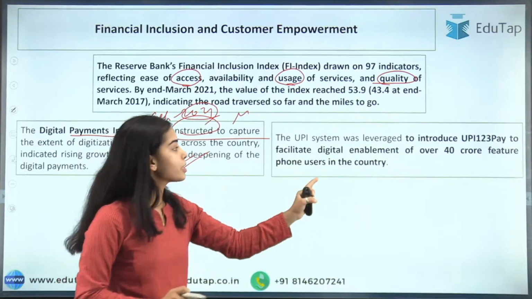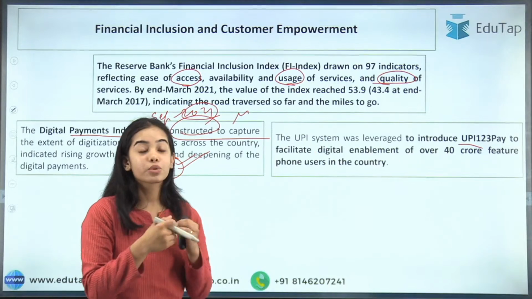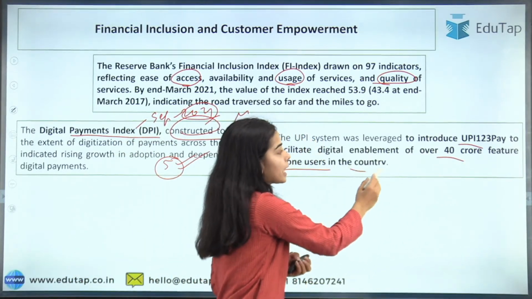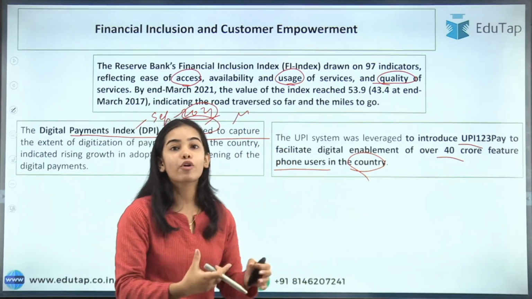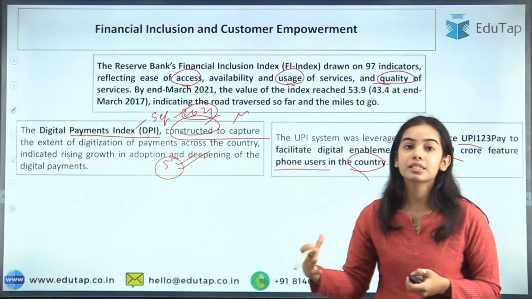Next is the UPI system. UPI 123 Pay was brought for feature phones. It is for 40 crore feature phone users in the country. So it will make it easy for feature phone users to use UPI 123 Pay, and through that it will be easier to pay.